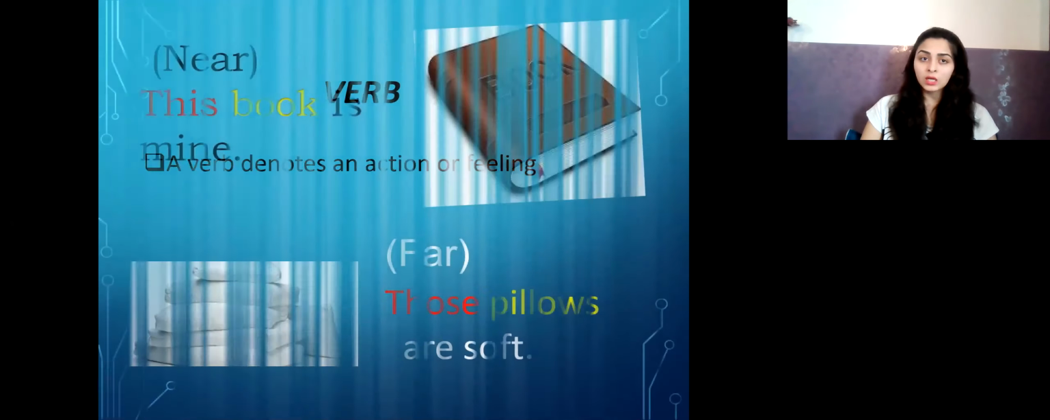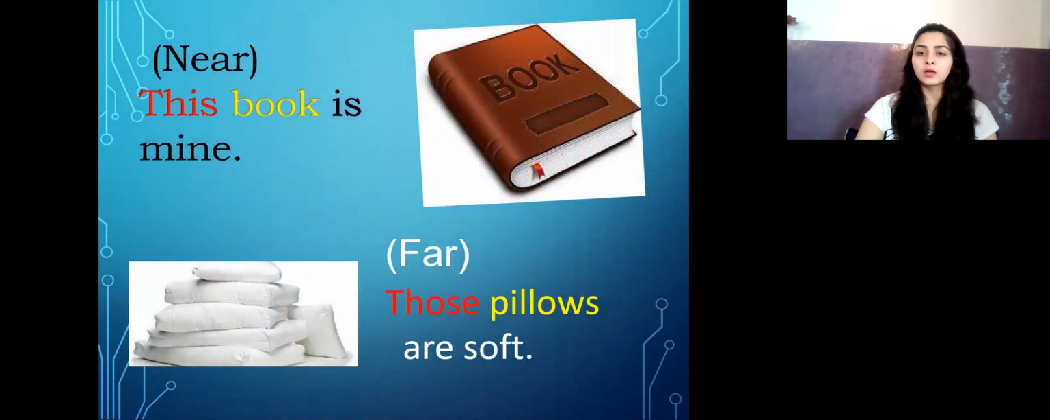Now, here we have completed the topic of adjectives, wherein we covered what adjectives are, examples of adjectives, why adjectives are important in a sentence, and also the different types of adjectives, the 4 types: quality, quantity, number, and demonstrative. So all 4 types of adjectives are done.